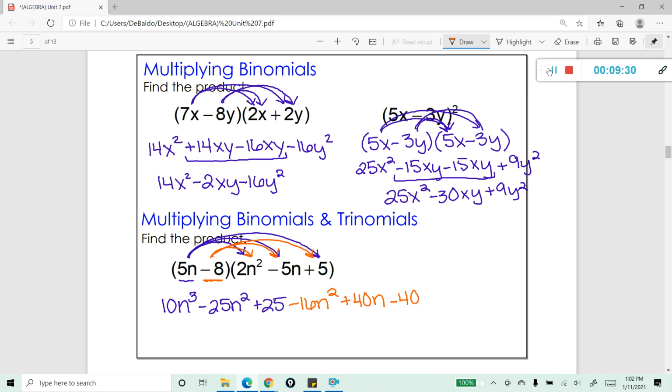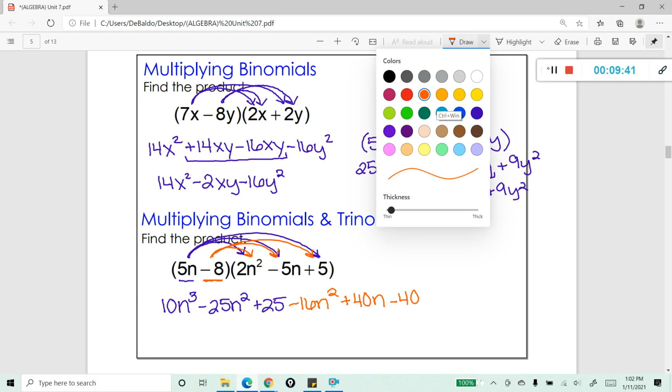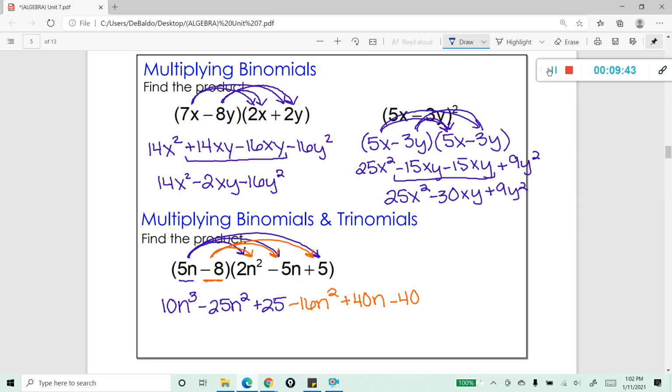And be very, very careful with all those operations because you don't want to make a mistake that's just an integer operation. Now we're going to piece it all together. To piece it all together, we basically look for all of the powers that are the same and combine them. You can see that 10n cubed is in a land all by itself.